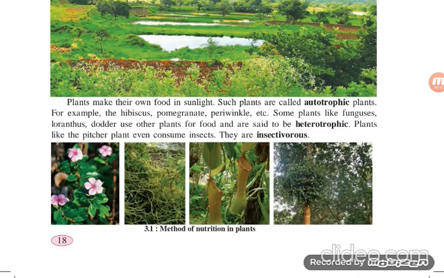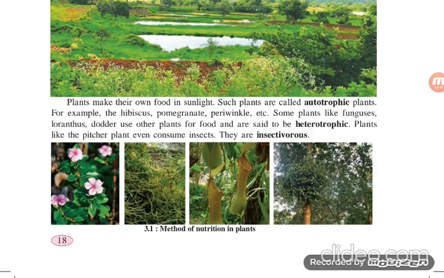That is the fungus. Mushroom is also a fungus. Loranthus, dodder, look at the diagram, dodder plants, that is amarvel, also known as giloy.